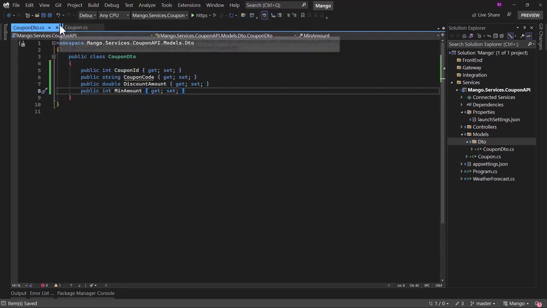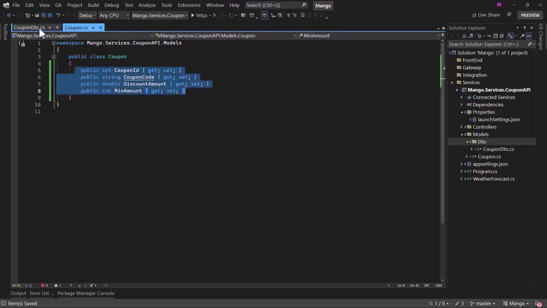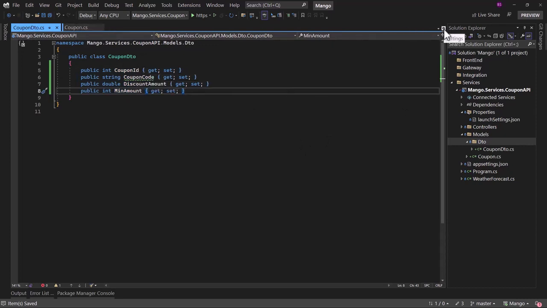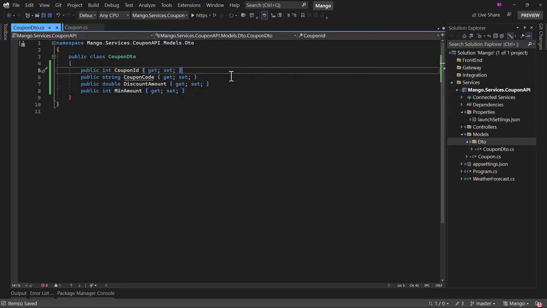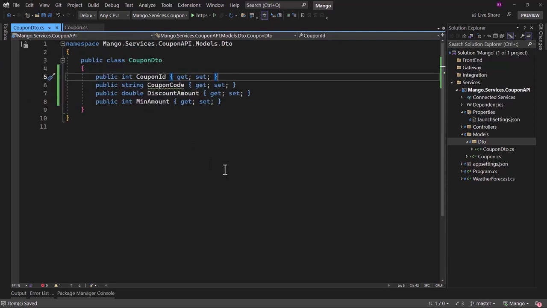One thing I would also like to point out is you can see based on the project, I have different tab colors. Right now I only have one project, so everything is in one color, but if you want to enable that feature, you can click on the gear icon here, and there is colorize document by project selected. That will give you the same colorful tabs like I have. But this looks good for the CouponDTO. How we will do conversion from Coupon to CouponDTO and other concepts we will cover when the time is right.